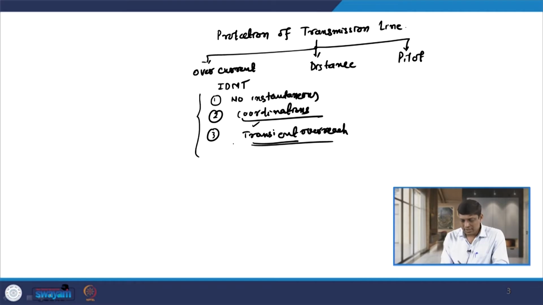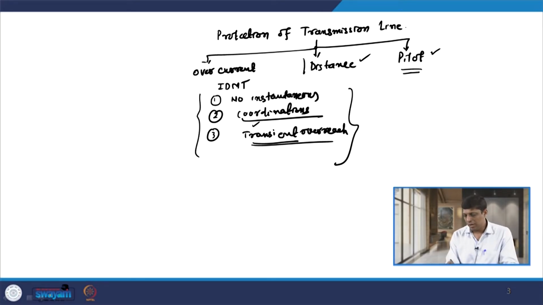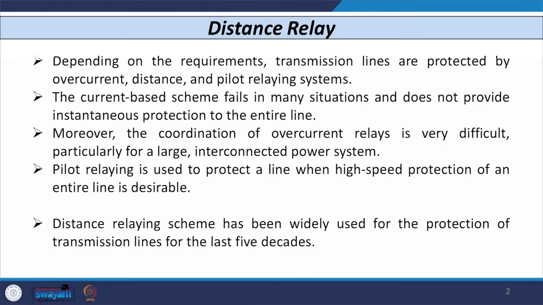So, because of this reason we have to use another type of philosophy, that is, let us have distance or pilot. If I use the pilot based relaying scheme, then that needs a communication channel, which is very costly. So, we have to use the distance relaying scheme. Distance relays are widely used, over 63% of the total lines are protected by distance relays. A main advantage of the distance relaying scheme is that it does not require any communication channel. So, the same as we used overcurrent relays, we can also utilize the distance relays.